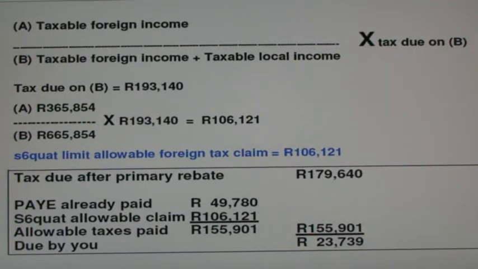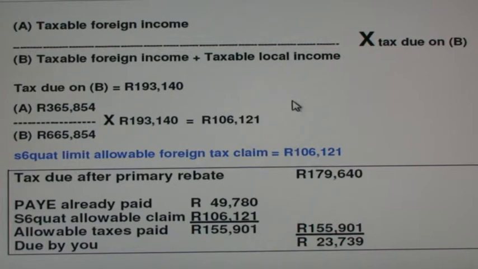This is the 6 Quad formula which limits claims for foreign taxes deducted offshore. The formula is taxable foreign income divided by taxable foreign income plus taxable local income, multiplied by the tax due on the total of taxable foreign plus taxable local income. According to the 2017 tax tables, the tax due on taxable foreign income plus taxable local income would be 193,140.